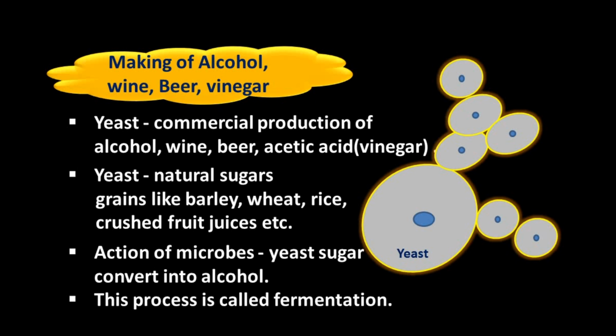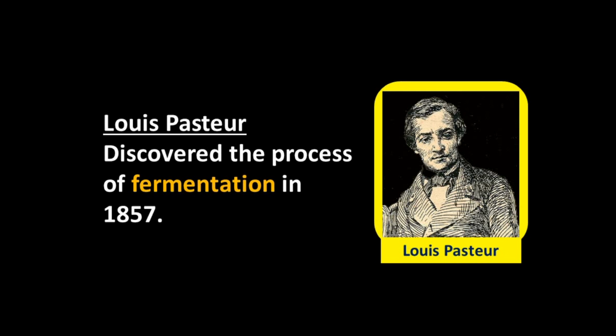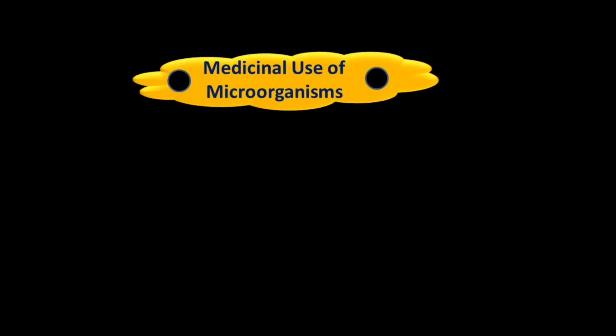Due to action of microbes, yeast sugar converts into alcohol. This process is called fermentation. So in the fermentation process, the natural sugar present in the food is converted into alcohol. Louis Pasteur was the first scientist who discovered the process of fermentation in 1857.